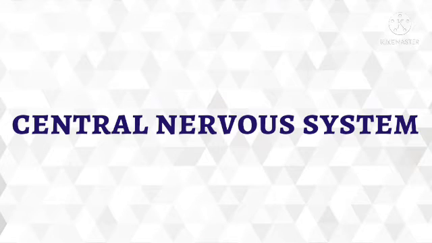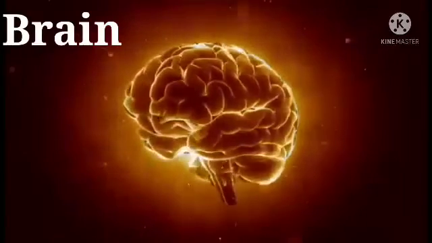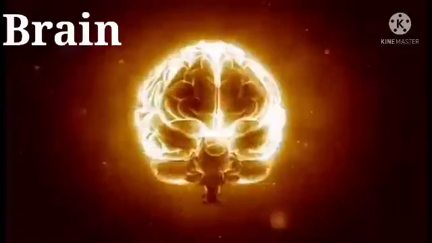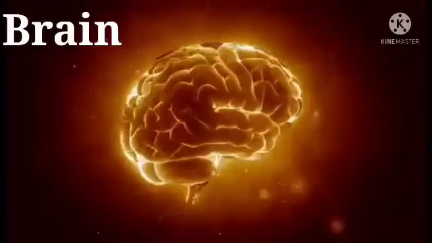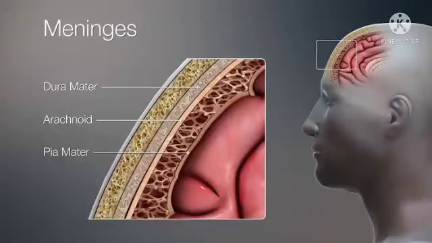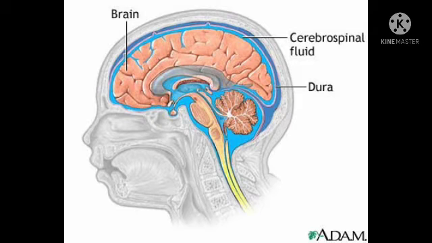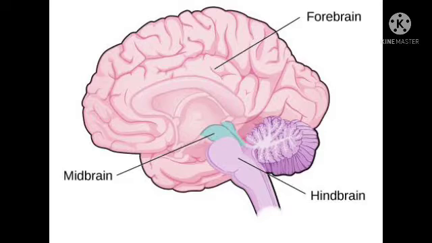Central nervous system. First one is brain. Brain is the main coordinating center in the human body. It is protected by the cranium. It is covered by three membranes called meninges filled with fluid called cerebrospinal fluid, which protects the brain from shock. The brain has three main parts. They are forebrain, midbrain, and hindbrain.